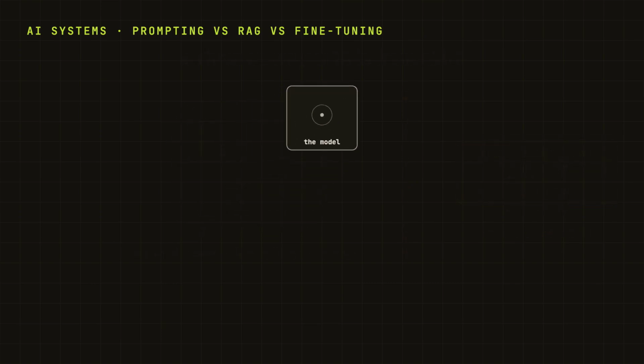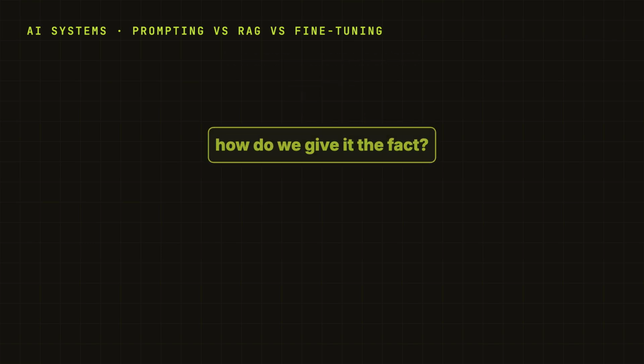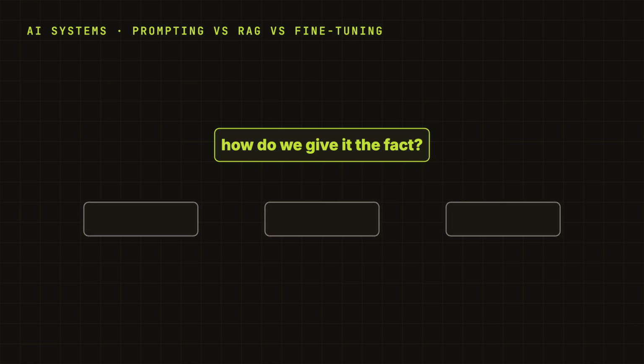So that is the whole video, really. The model does not have this fact. So how do we give it the fact? And it comes down to three main moves. People wrap them in three words: prompting, RAG, fine tuning. But underneath, all three are answering that one question. And once you can see it, the choice is usually clear. So let's build it up from scratch.